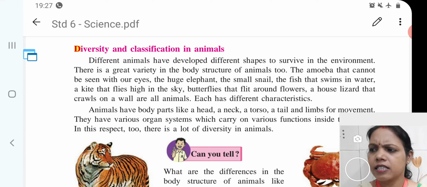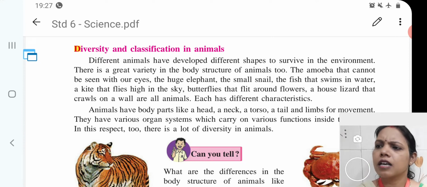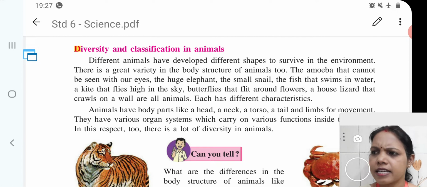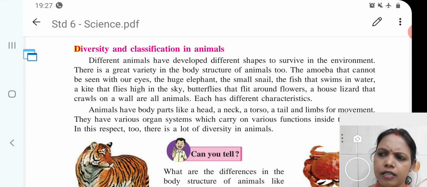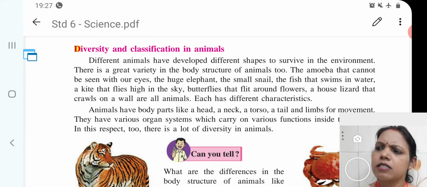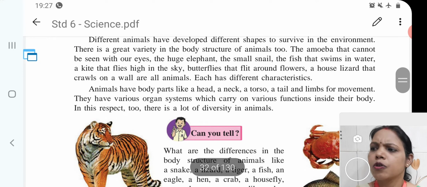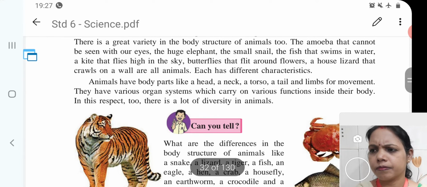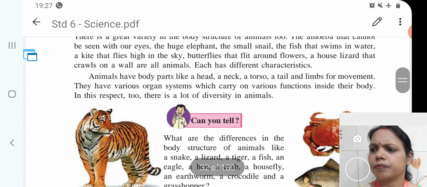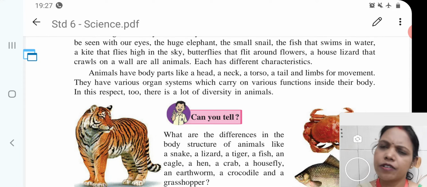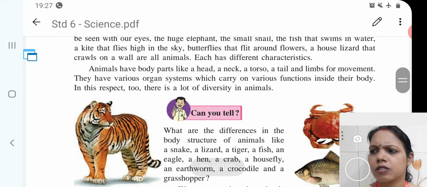Each has different characteristics. Animals have body parts like a head, neck, torso, tail and limbs for movement. They have various organ systems which carry on various functions inside their body. In this respect, there is a lot of diversity in animals.